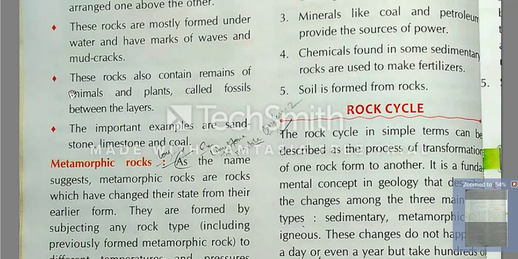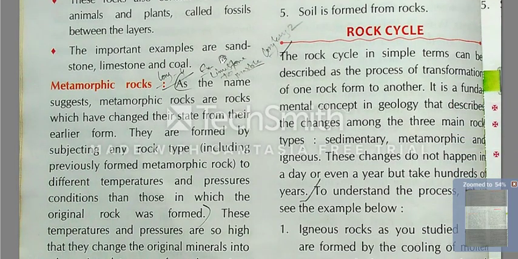The remains of animals after dying, which are not easily decomposed, and the same with plants, are called fossils and are found between the sedimentary rock layers.